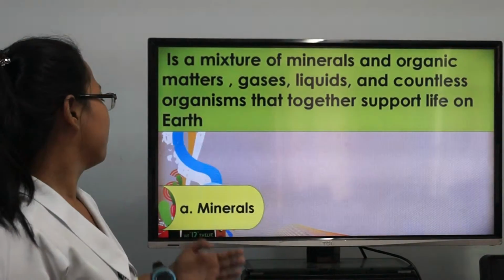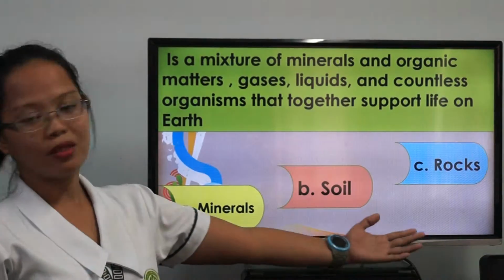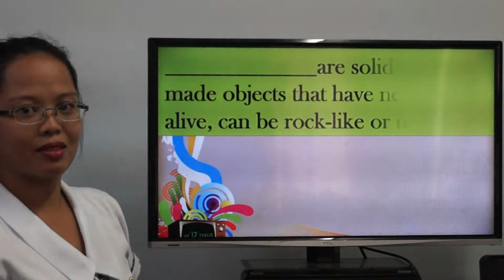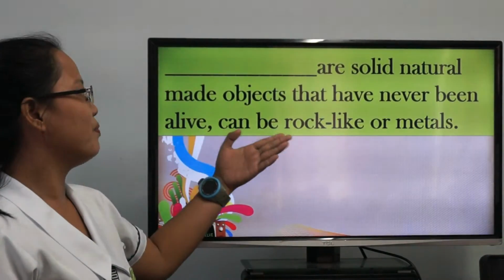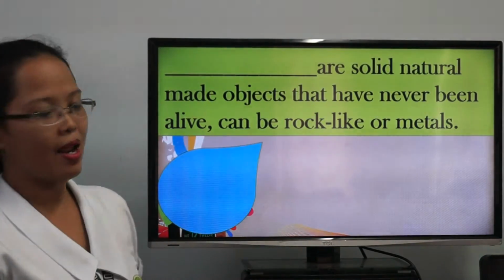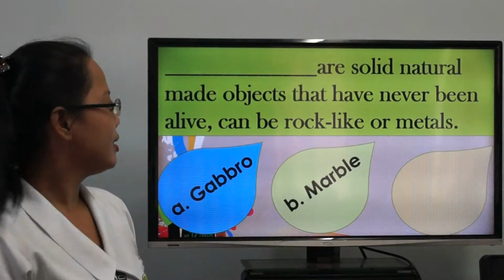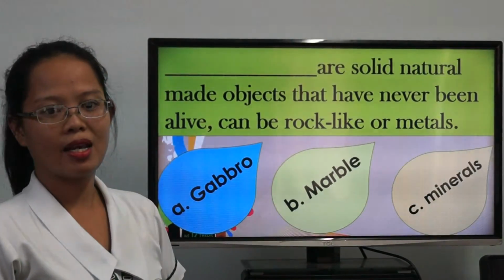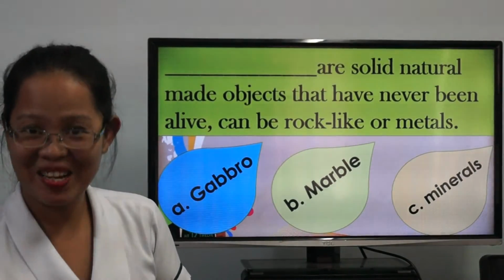A. Minerals. B. Soil. C. Rocks. And the last one: these are solid, naturally made objects that have never been alive, can be rock-like or metals. A. Gabbro. B. Marble. And C. Minerals.